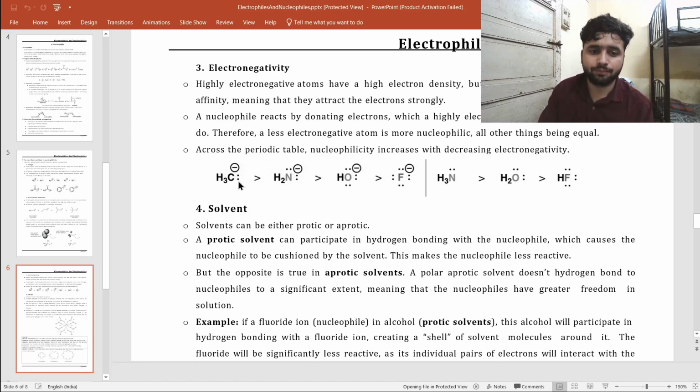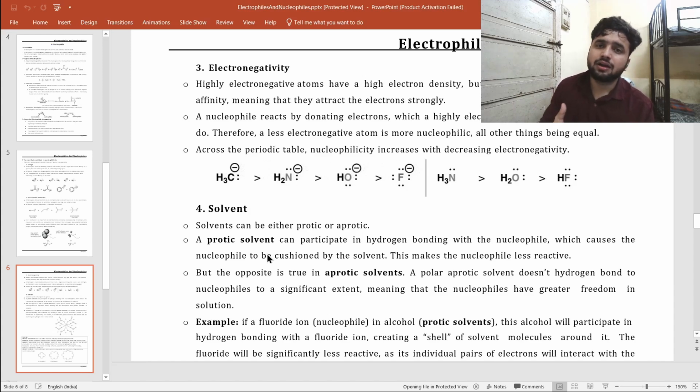Definitely solvents are also mentioned. Solvents also play a very important role. In the electrophile section we saw the reactions involving electrophiles: electrophilic substitution reactions and electrophilic addition reactions.